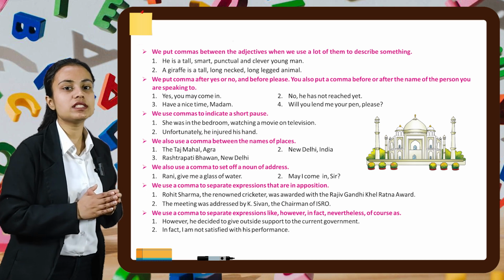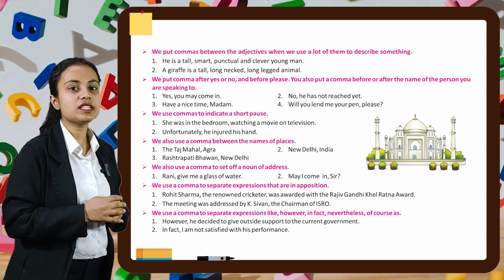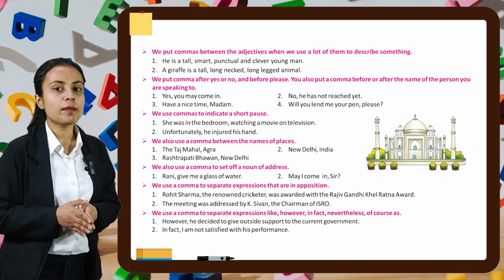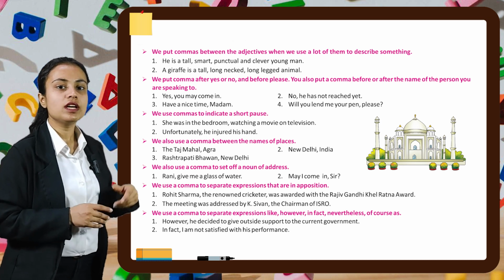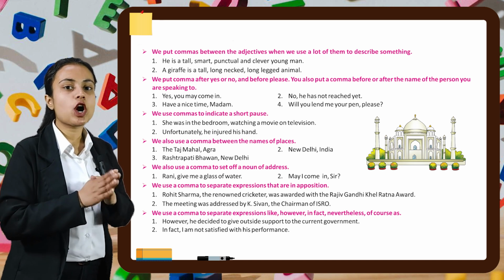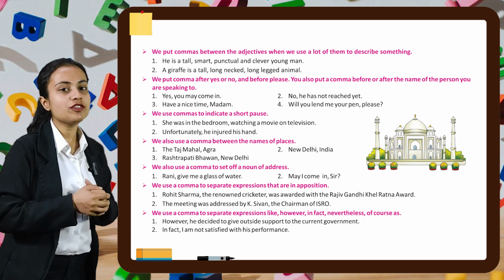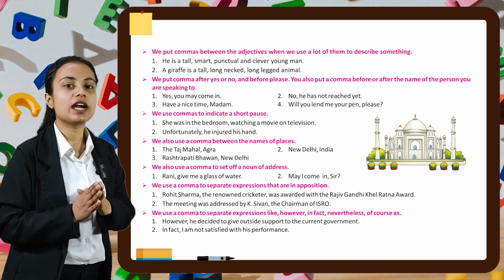Third example is, have a nice time, madam. Fourth example is, will you lend me your pen, please? We use commas to indicate a short pause. For example, she was in the bedroom, then a pause, watching a movie on television. Similarly, in the next example, unfortunately, then we give a pause, he injured his hand.